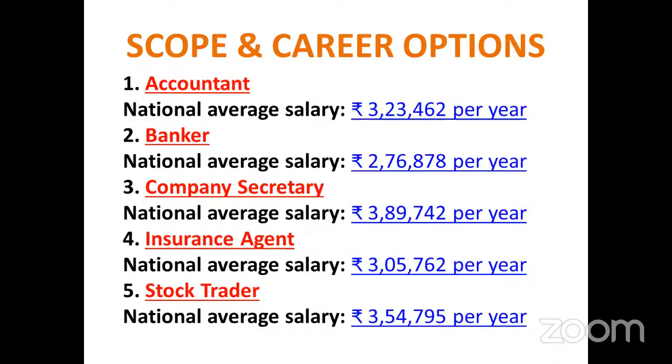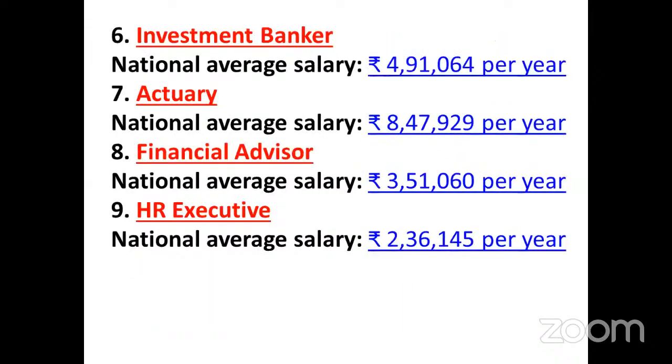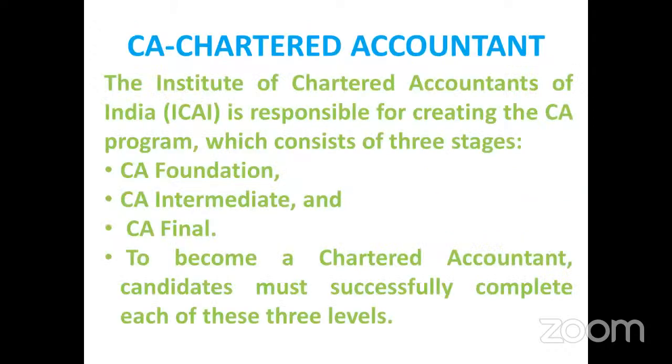And the career options, you all must have heard: accountant, banker, company secretary, insurance agent, stock traders, investment banker, actuary, financial advisor, HR executive, their salaries per year is being listed. One of the best professions, it comes out only from accounting, right?